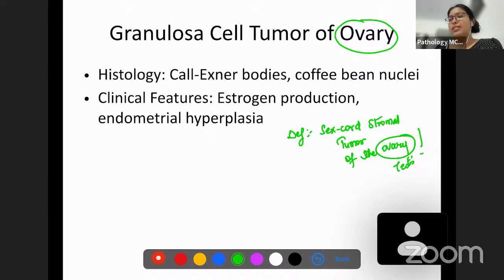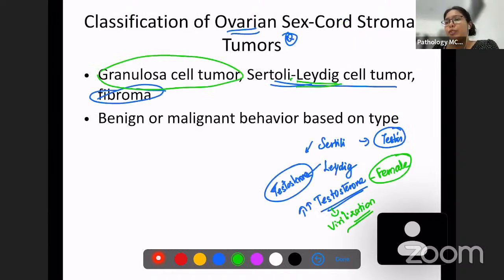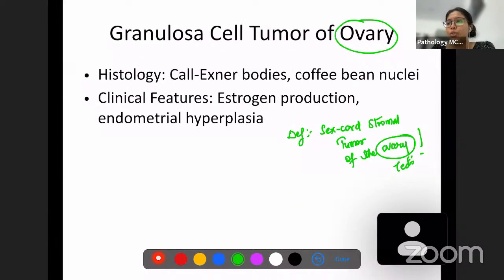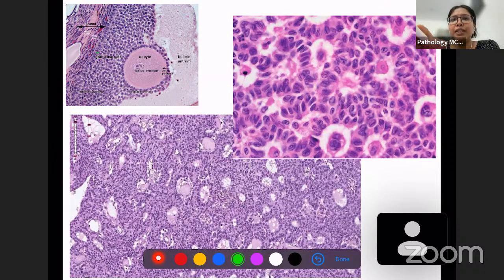Now what are these granulosa cells and what do they do? There are two types of cells in our ovary. There are these granulosa cells in the ovarian follicle. This is a normal ovarian follicle. There are granulosa cells and theca cells. Similarly, like Sertoli cells were supporting cells, granulosa cells here are also supporting cells, and theca cells are also there. So this is a normal follicle and these are normal granulosa cells.